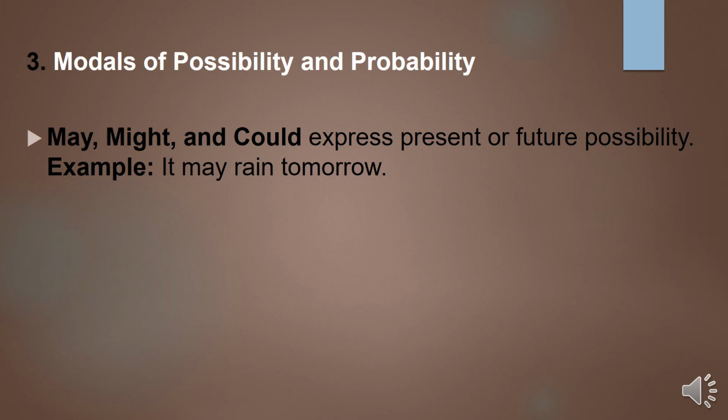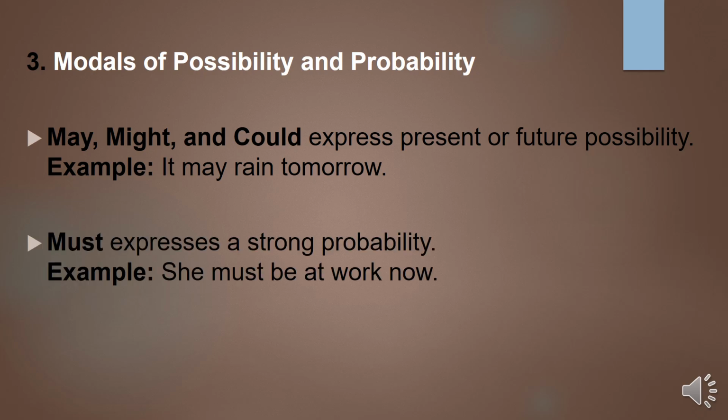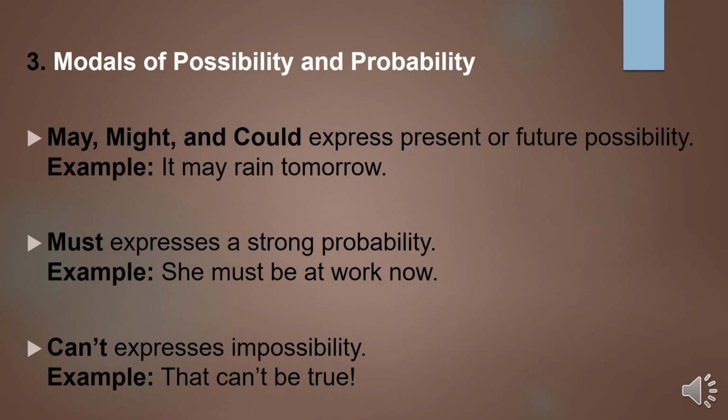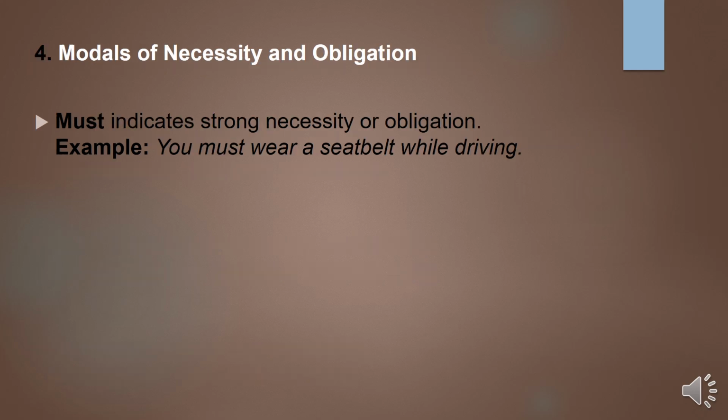Now we will learn modals of possibility and probability. May, might and could. They express present or future possibility. For example, it may rain today. Next, must. Must expresses a strong probability. Example, she must be at work now. Next, can't. Can't expresses impossibility. Example, that can't be true.